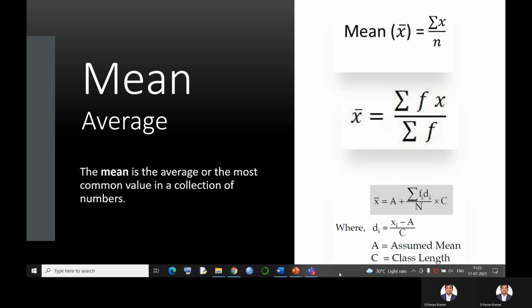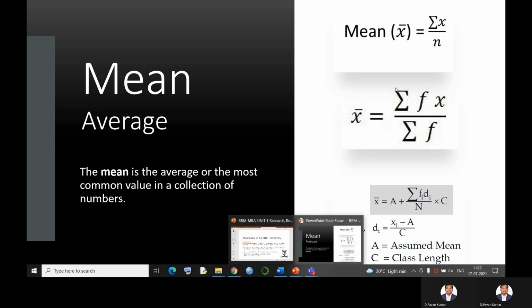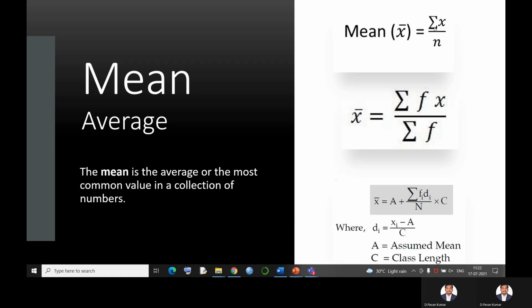Here, when n observations are given, we use the formula summation x by n, that is, sum of the observations by total number of observations. The generalized formula of mean is sum of the observations by total number of observations, and mean is always denoted by x bar. It can be capital X or small x, it doesn't matter, but most of the time we represent it with a small x with a bar on it.